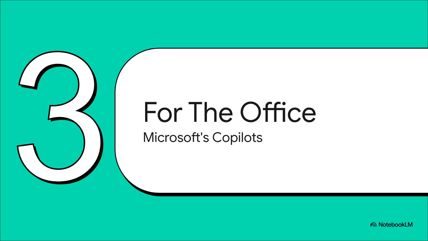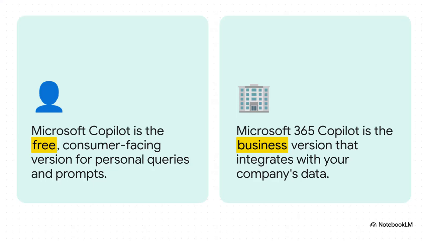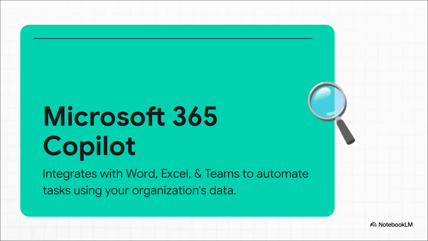Okay, let's switch gears and look at the other side of the Copilot family. This one isn't designed for a code editor, it's designed for the apps you're probably using every single day in the office. Now, this is a really important point. While there is a free version of Microsoft Copilot for just personal web searches and stuff, the tool we're actually comparing to GitHub Copilot is its much more powerful business sibling, Microsoft 365 Copilot. This is the one that plugs right into your company's private data. And here is its secret sauce. Microsoft 365 Copilot integrates directly into apps you already know, like Word, Excel, and Teams.